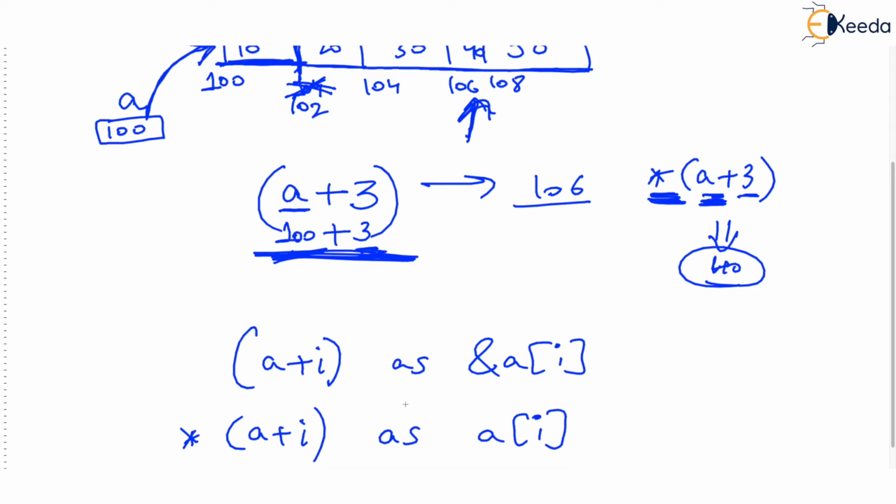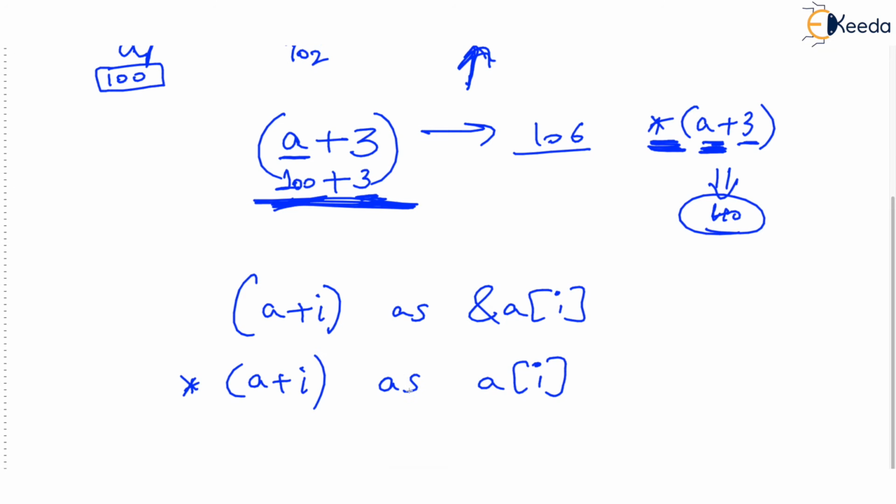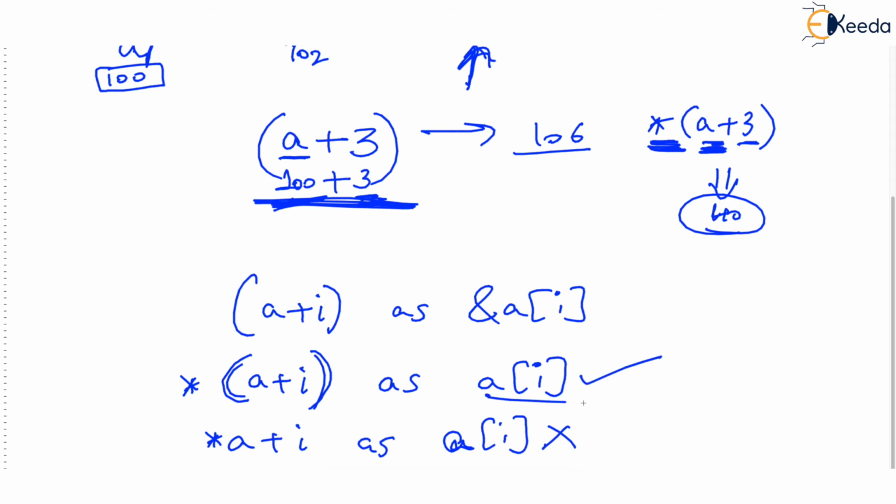Now if somebody is thinking why these brackets are written over here, why couldn't we write the same notation as asterisk A plus I? Doesn't this mean A[i]? No, this doesn't mean A[i]. This is the correct form of A[i]: A[i] can be written as asterisk (A plus I). Why really?